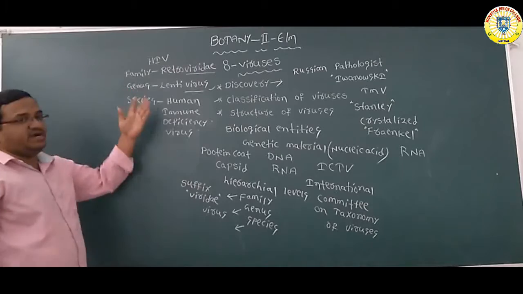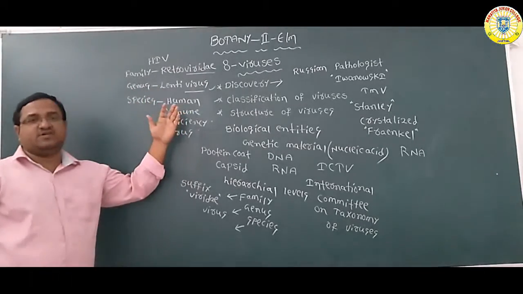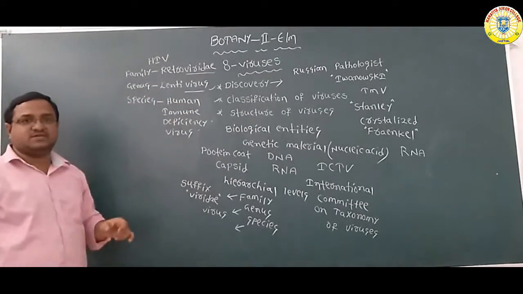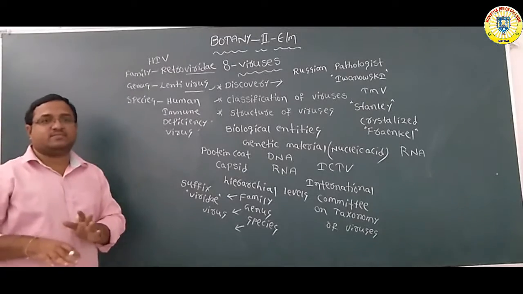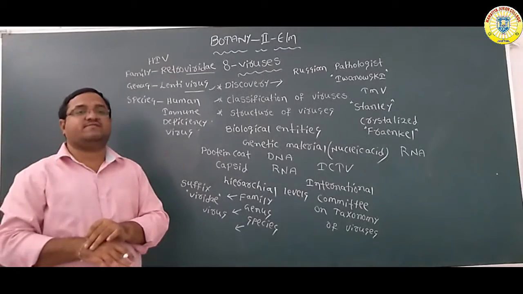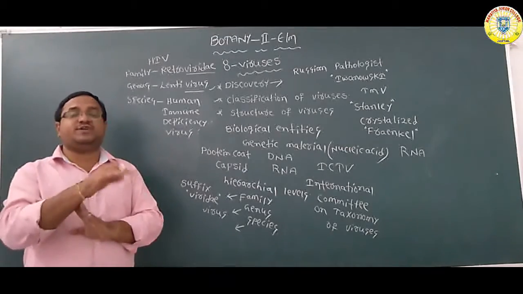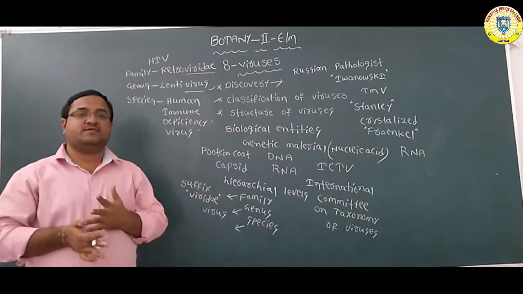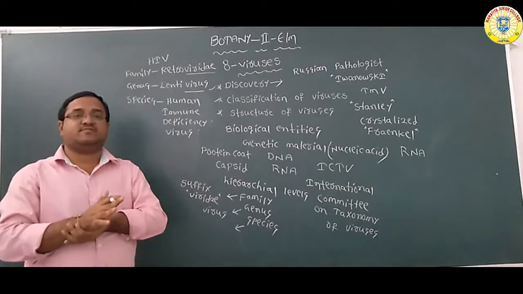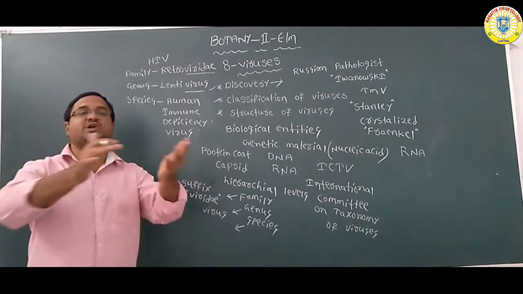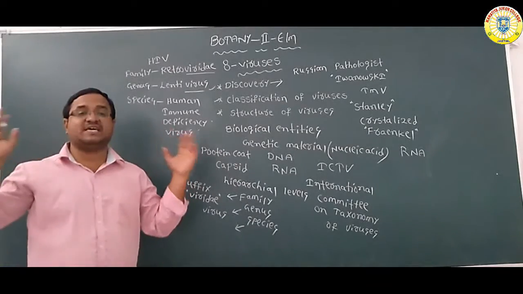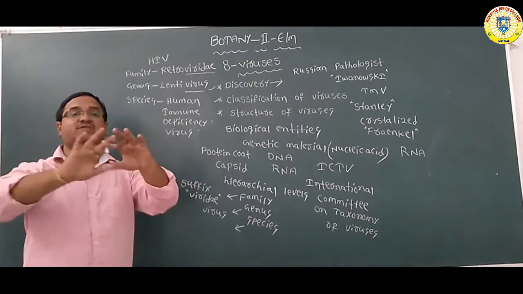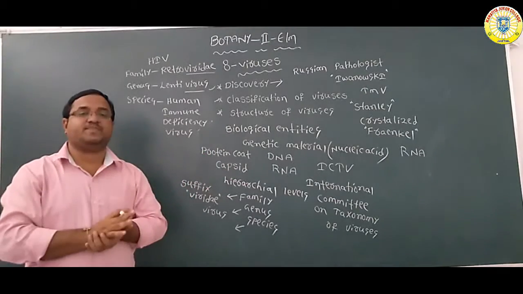So according to the ICTV, this is the classification of, for example, the HIV virus. Generally, we give the virus name according to the disease. For example, polio disease, we call the virus poliovirus. Corona disease, we call the virus coronavirus.